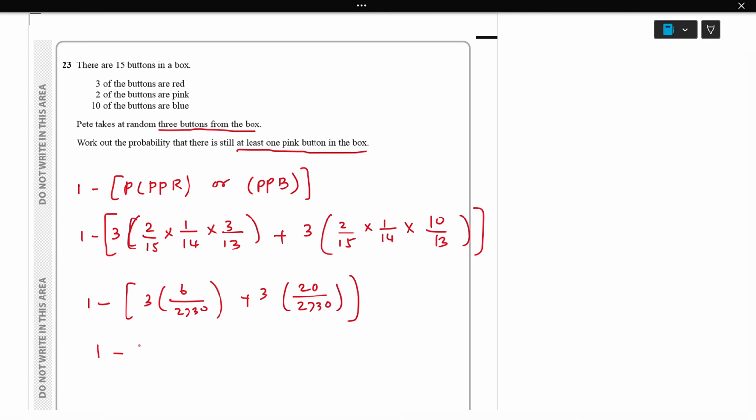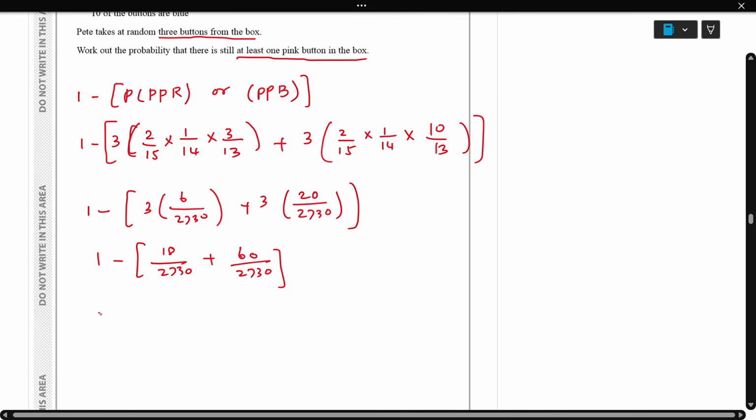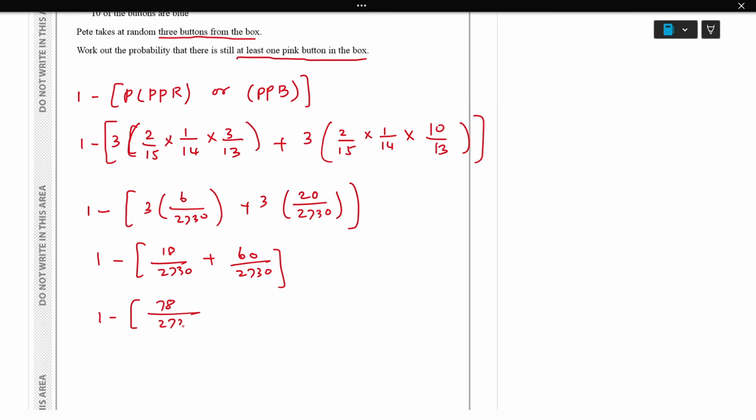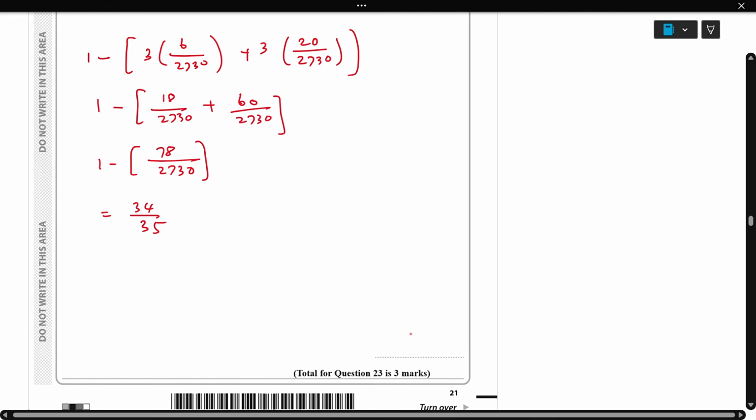So 1 minus 18 over 2730 plus 60 over 2730, which is 1 minus 78 over 2730. When we calculate, we get 34 over 35. The final answer is going to be 34 over 35.